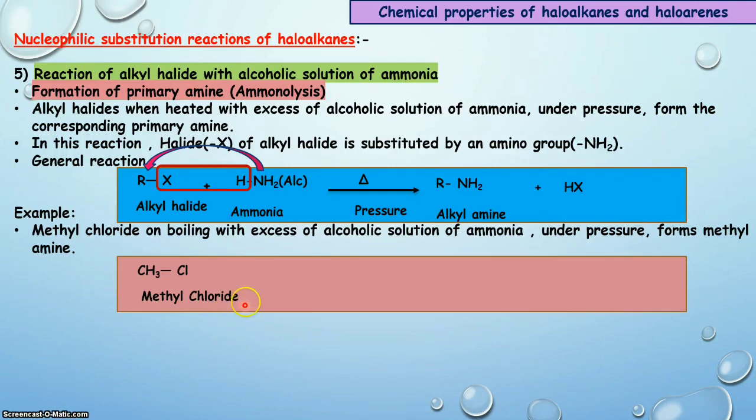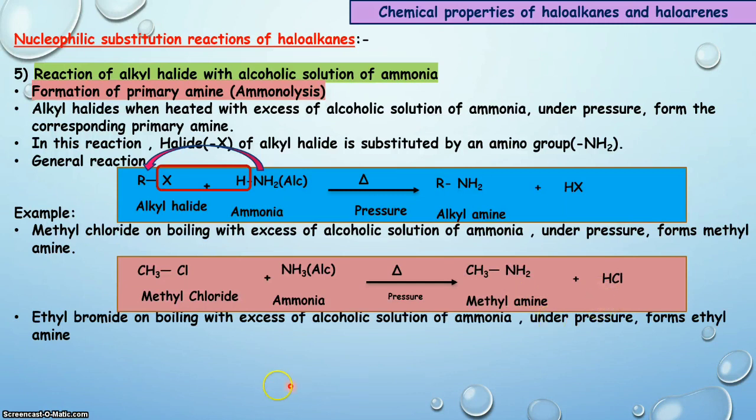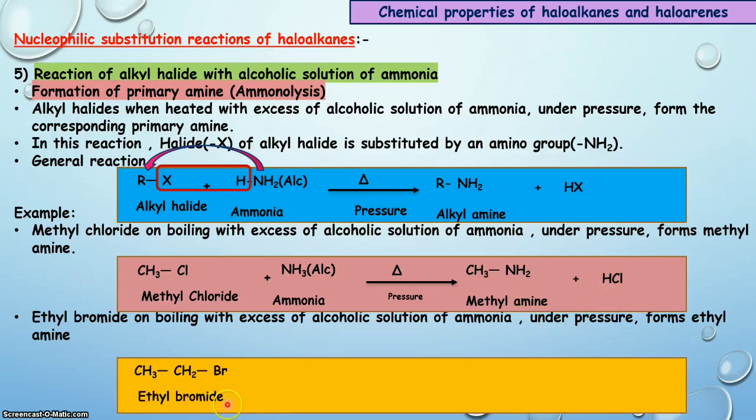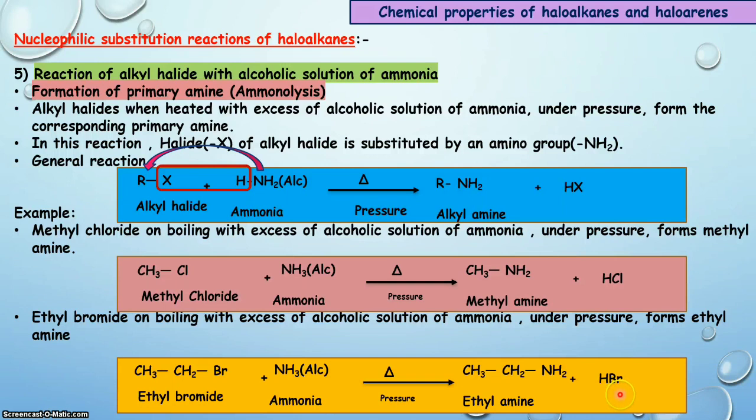If methyl chloride is boiled with excess of alcoholic solution of ammonia under pressure, then what is the product here? Yes, chlorine of methyl chloride is replaced by NH2, that is the amino group, and that results in the formation of methylamine. Byproduct is HCl. In the second example, ethyl bromide is heated with excess of alcoholic solution of ammonia under pressure, and that results in the formation of ethylamine or ethanamine, and byproduct is HBr.